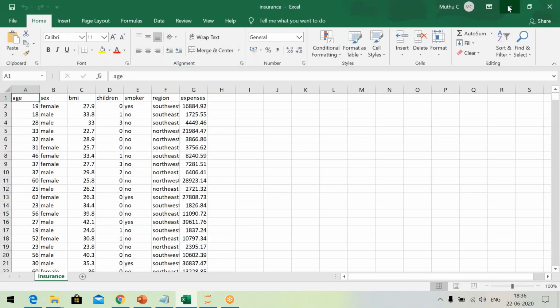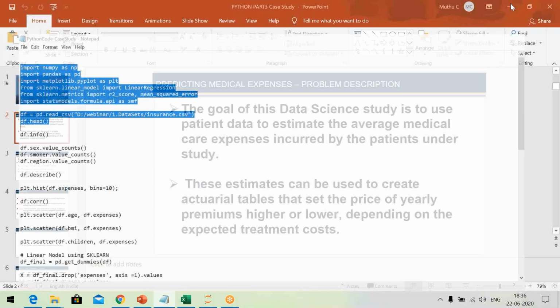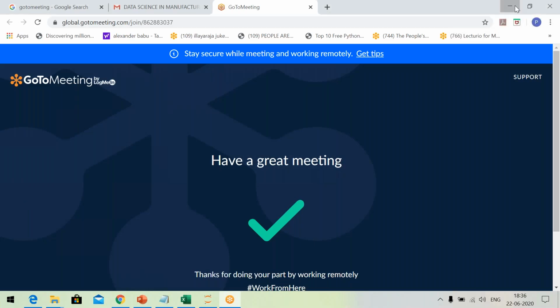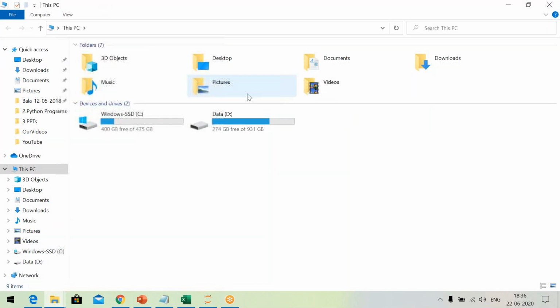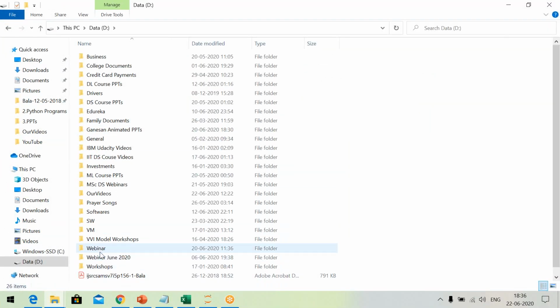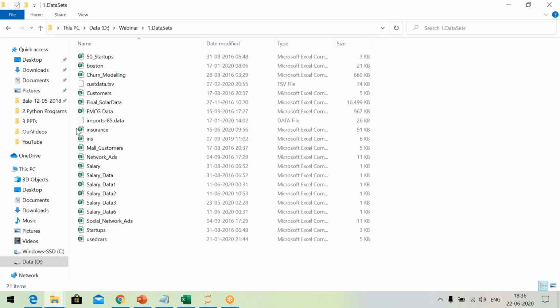I am reading in data from this data set, right? Now I am giving the full path of this file in my computer. I have D drive. Within it, one folder known as webinar. Within that, one folder where I have the data sets. So this is the advantage of attending this webinar. So you understand every bit of it.